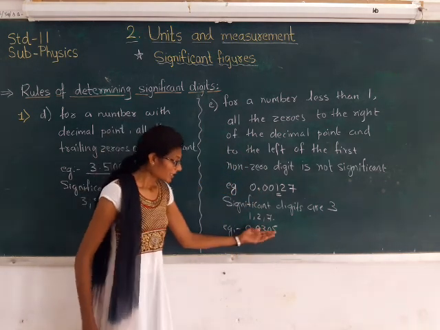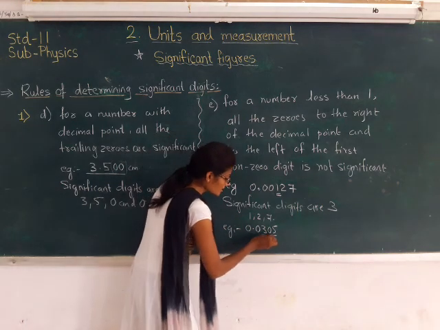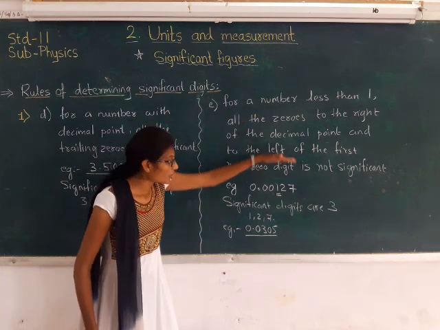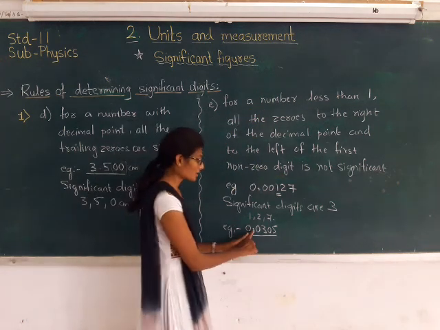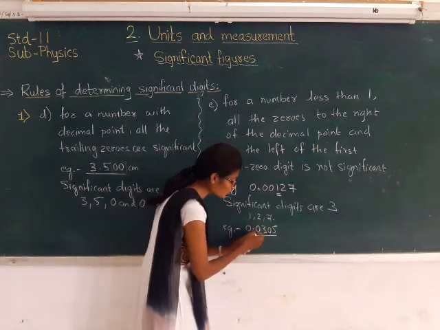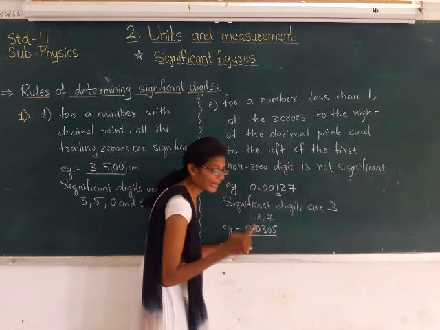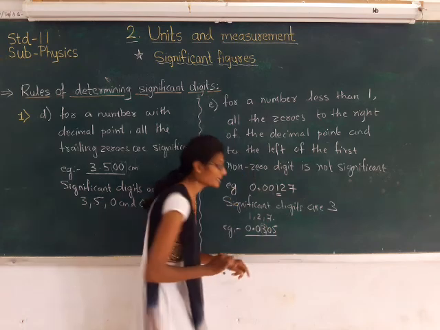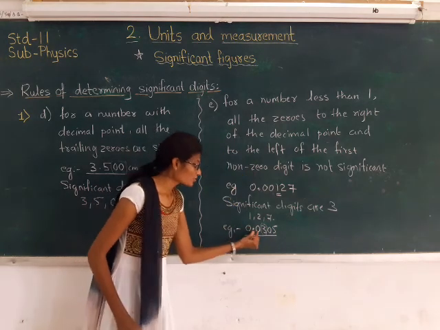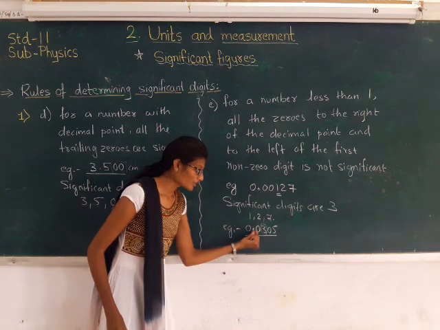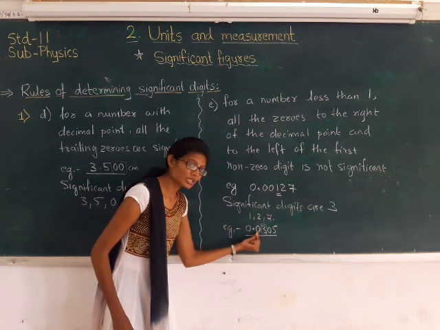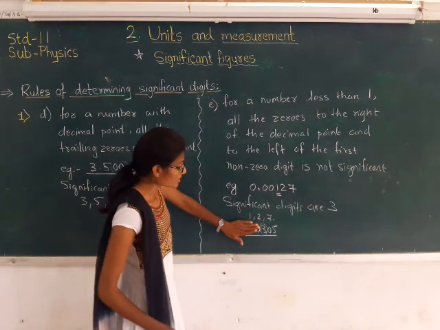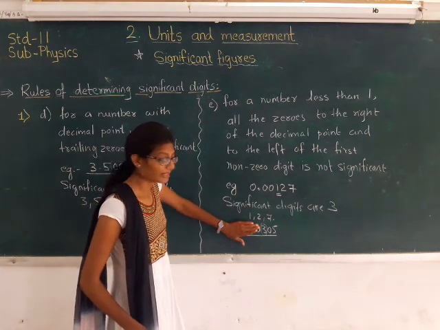Now see, first of all I need to see that this number is less than 1, and according to this rule, the zero which is right of the decimal point and left of the first non-zero digit, here 3 is the first non-zero digit, so this 0 after the point and before 3 is not significant. So this zero is not to be considered.